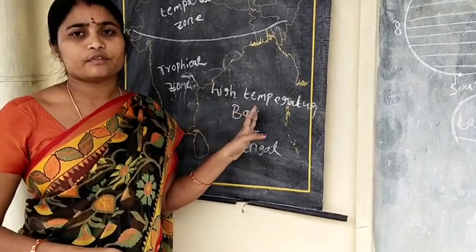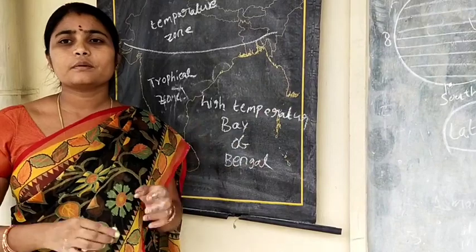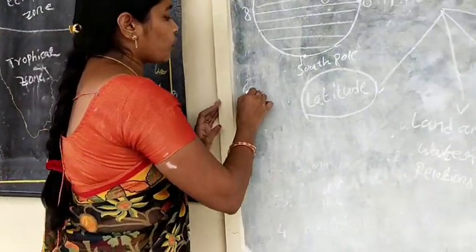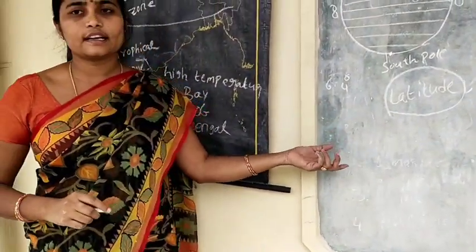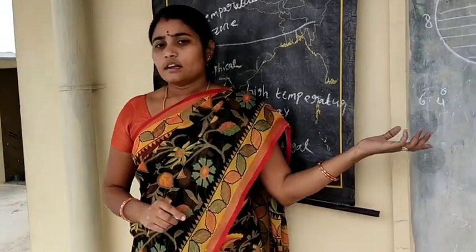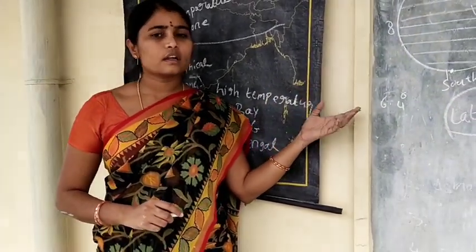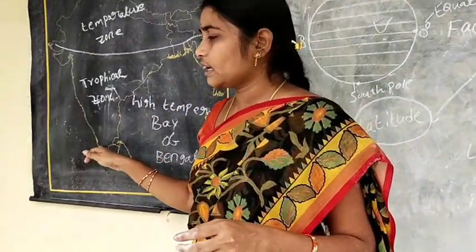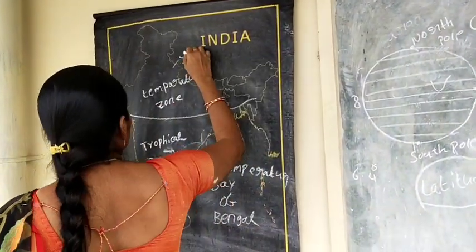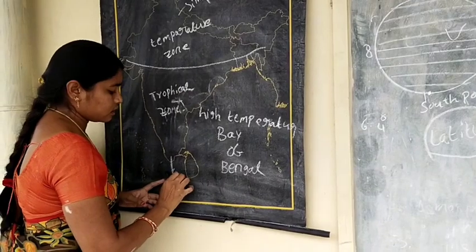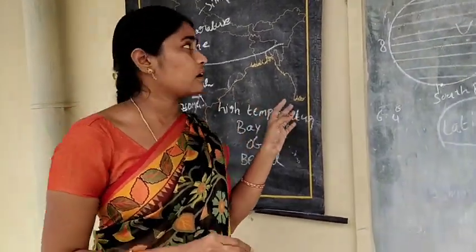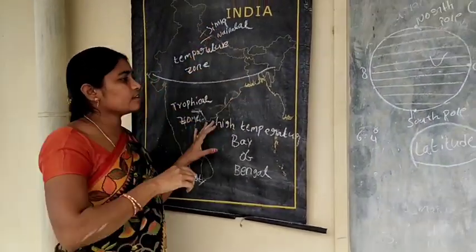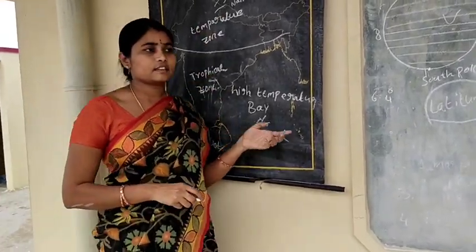Next one is relief. The temperature decreases as we go up. For every 1000 meters, the temperature decreases by 6.4 degrees. So hill areas are cooler compared to places near the coast. Hill areas are Ooty, Simla, Nainital. These are examples of relief factors.